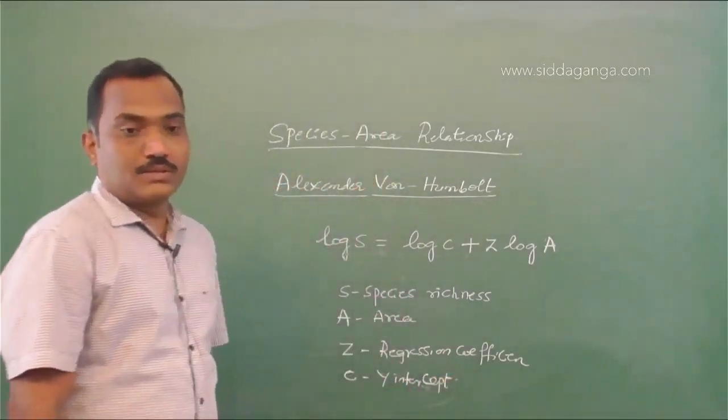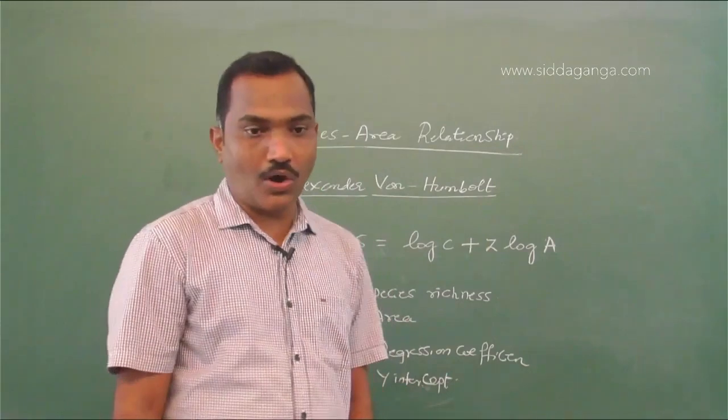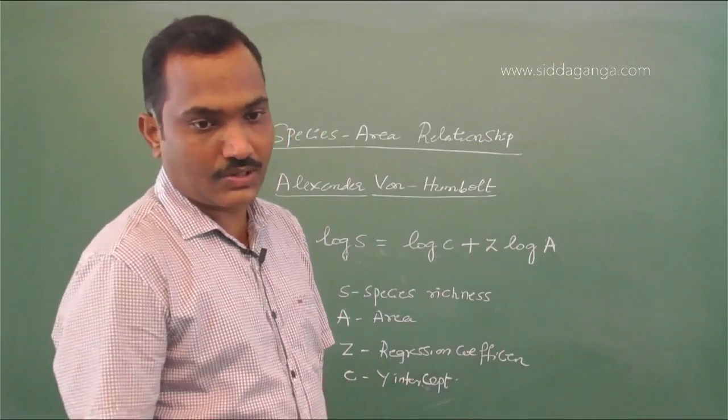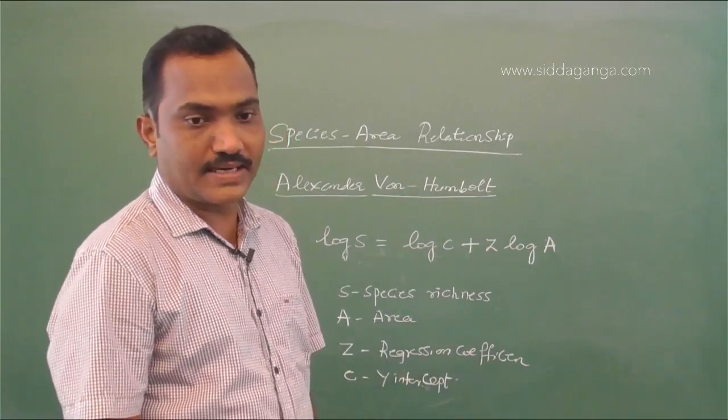So the right answer should be log S is equal to log C plus Z log A.